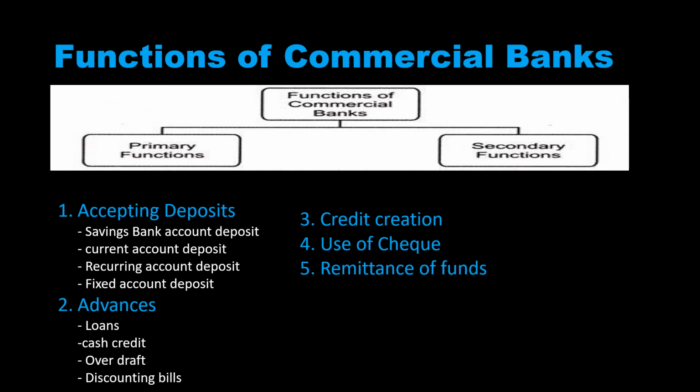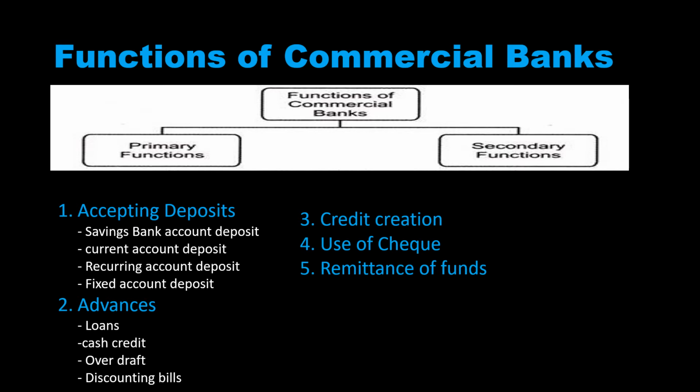Recurring and fixed, in this case you are depositing for a fixed period. So it is based on the time, for 5 years, 10 years. So within that time we cannot take it. After the maturity you can take back your money. That's why it is a time based deposit. So they accept different types of deposits. Then they also give different types of advances. That means giving loans, cash credit, overdraft facility, or discounting bills. Loans, you know, the short term, long term, different types of loans.